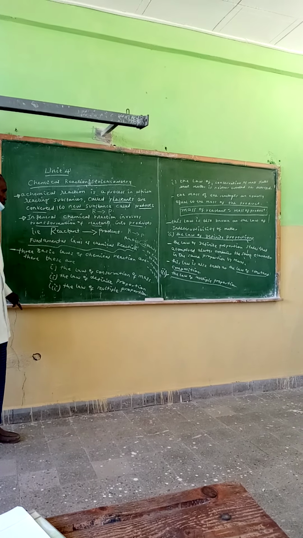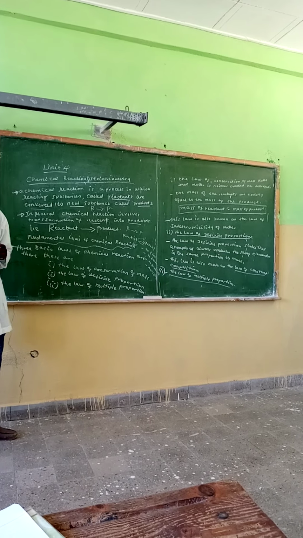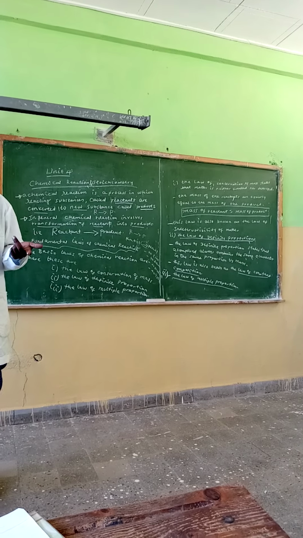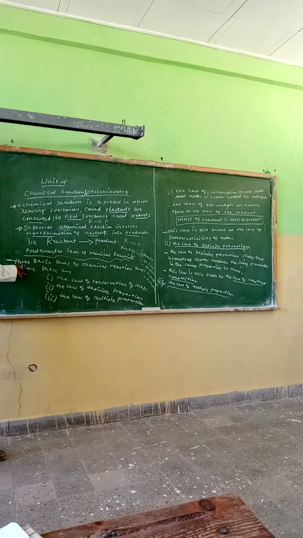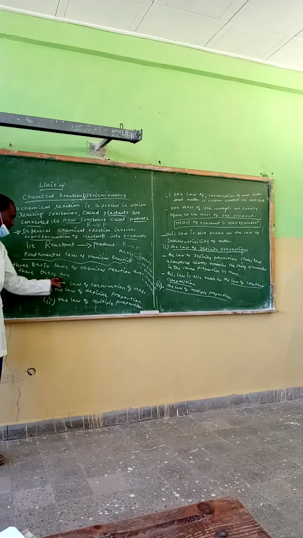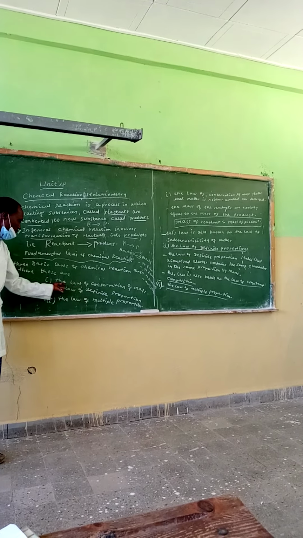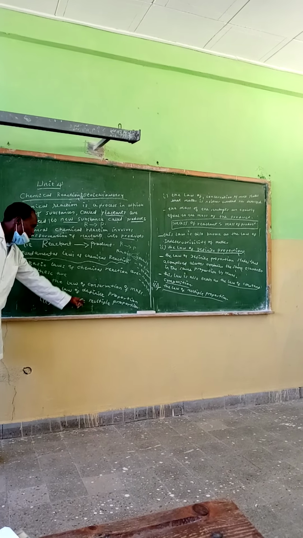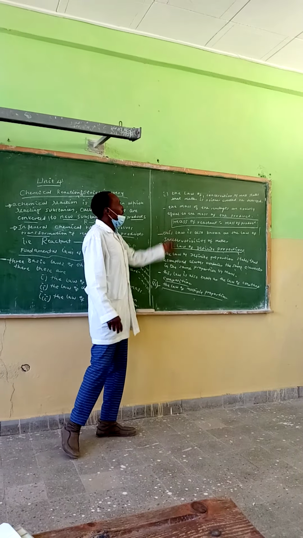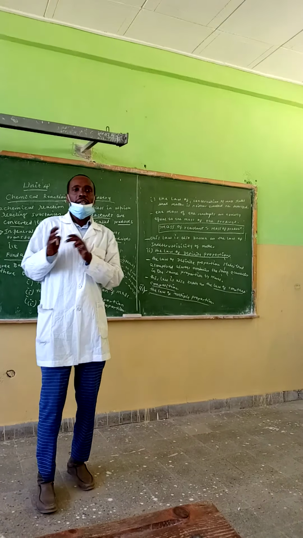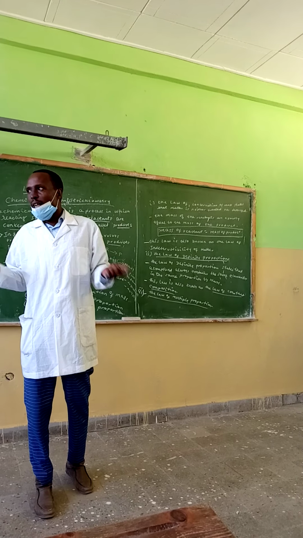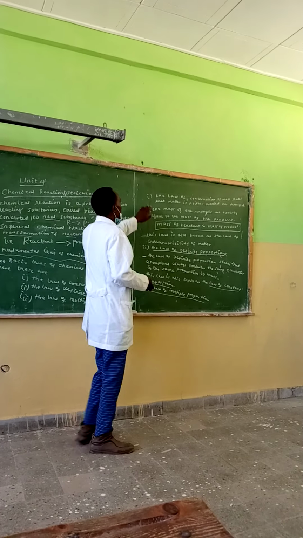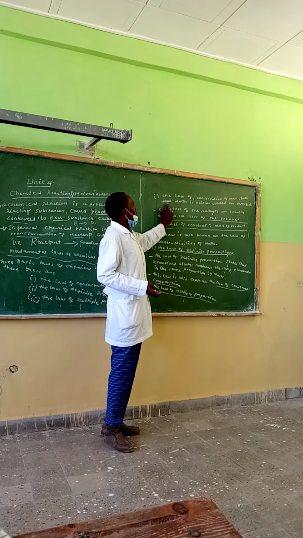So, the fundamental laws of chemical reaction. There are three basic laws of chemical reaction. These are the law of conservation of mass, the law of definite proportion, and the law of multiple proportion. Now the first is the law of conservation of mass.